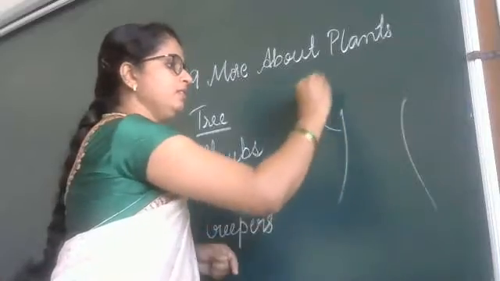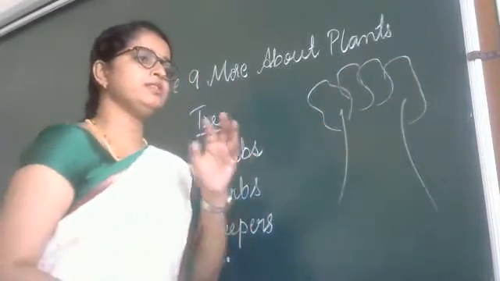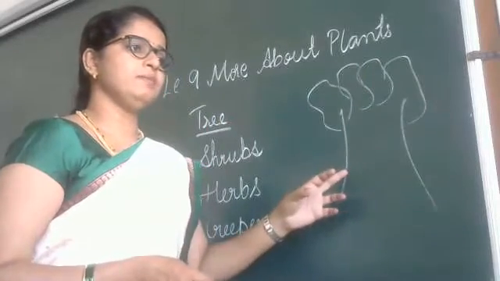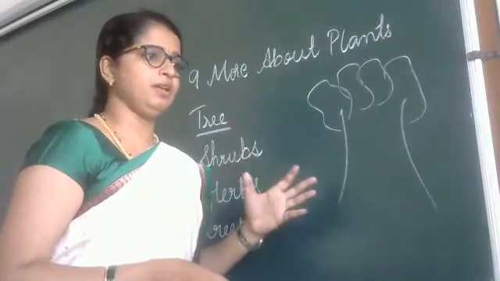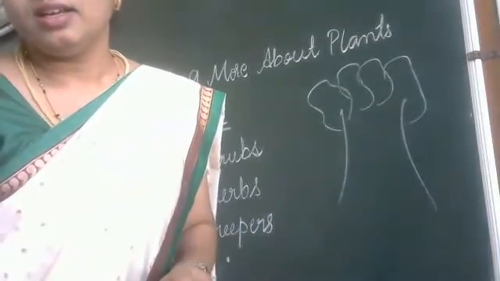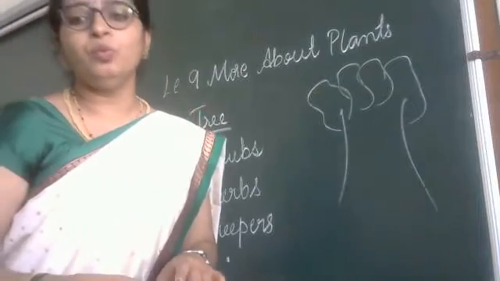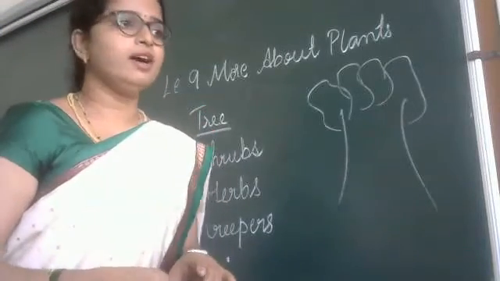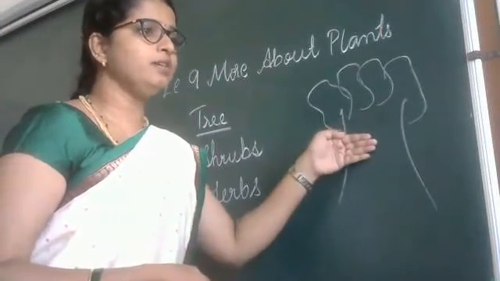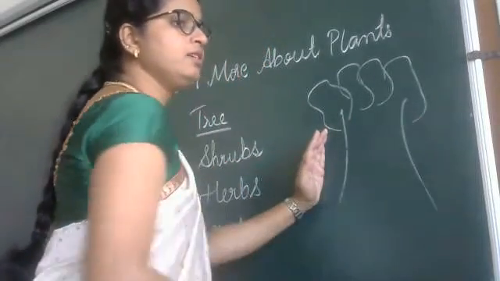The stem is thick and woody. Woody means the color of the stem is woody, that is brown color, chocolatey brown, right? A tree has a thick, strong and woody main stem called a trunk.